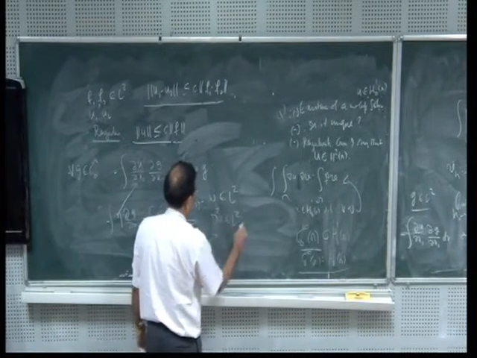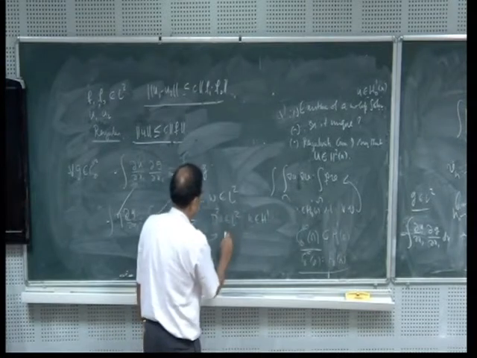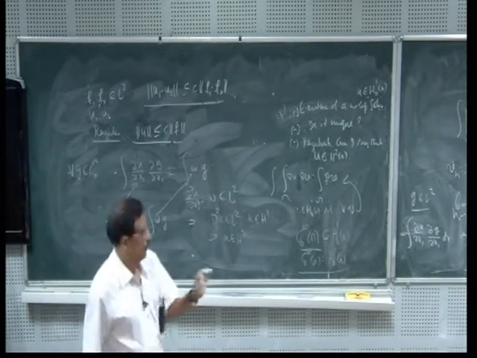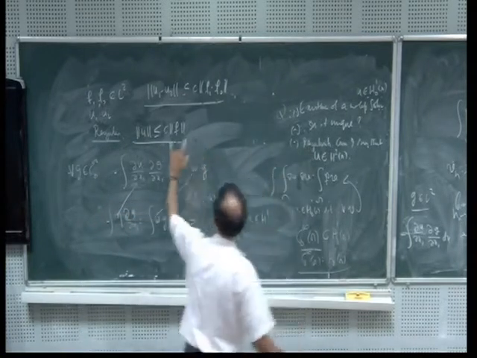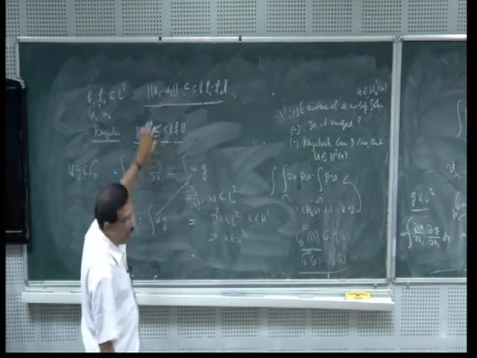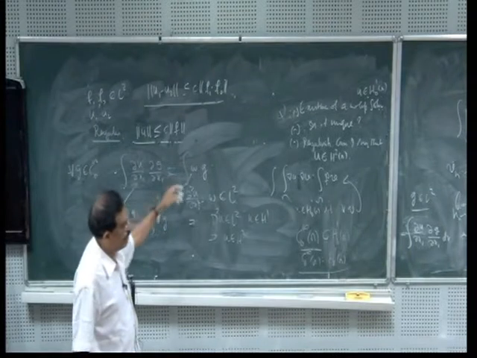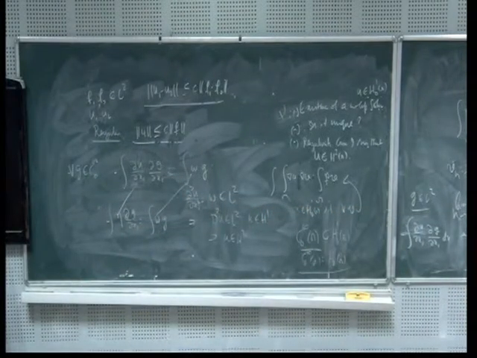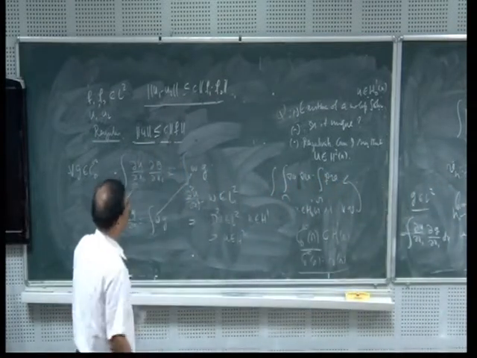Already u is in H1, and D²u is in L2. Therefore u belongs to H2. So this is the regularity result. One can get it using just this estimate. Just write it down and you will get this. I want to talk about something extra now, the spectral analysis, before that. Is it clear? It is a very simple consequence of the Lax-Milgram lemma and this estimate. You will get the regularity result.